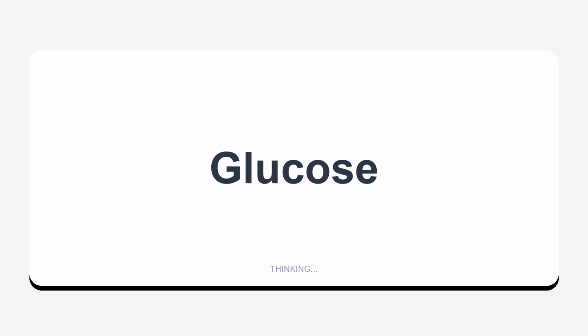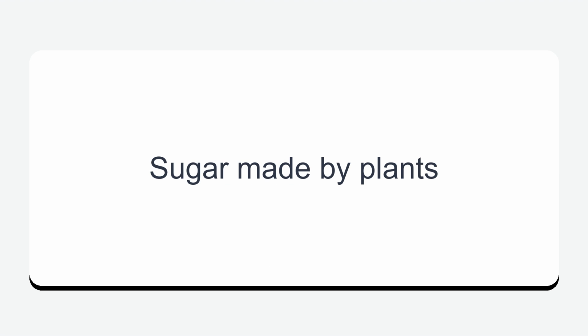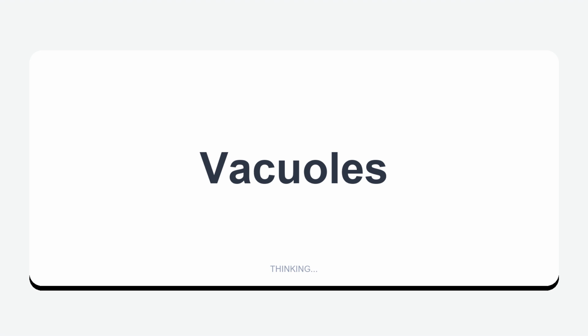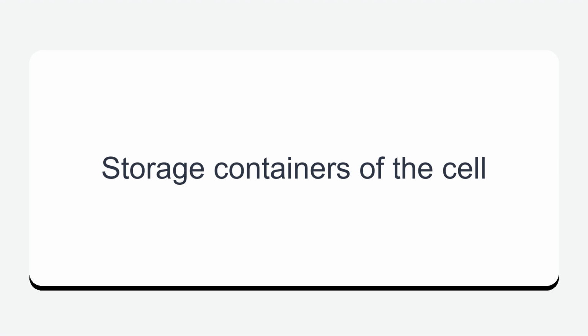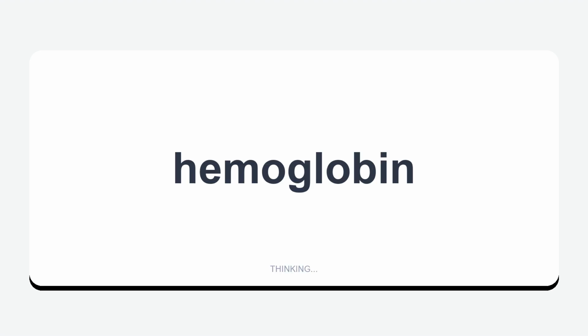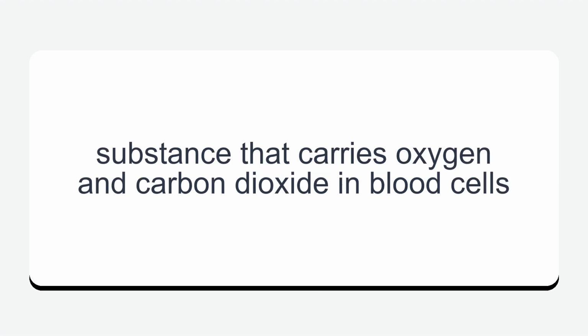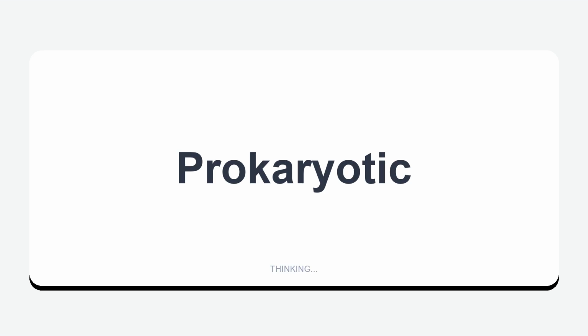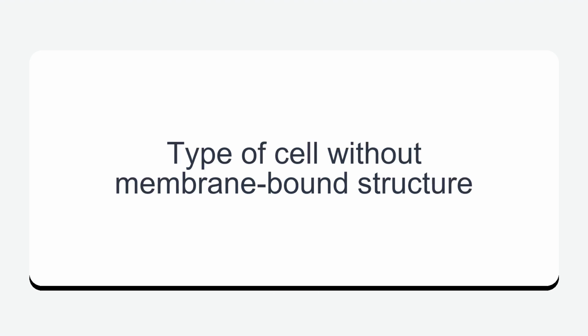Glucose. Sugar made by plants. Vacuoles. Storage containers of the cell. Hemoglobin. Substance that carries oxygen and carbon dioxide in blood cells. Prokaryotic. Type of cell without membrane-bound structure.